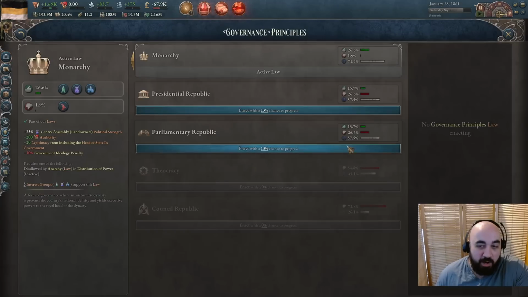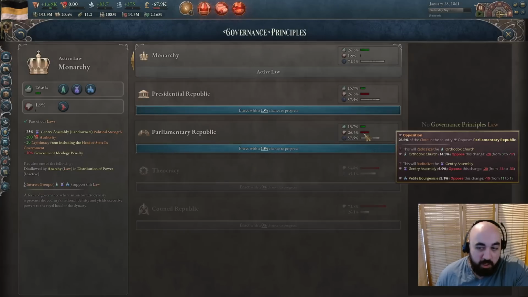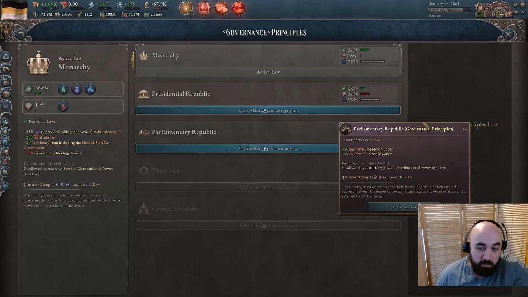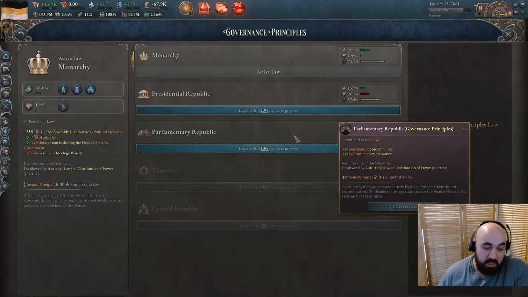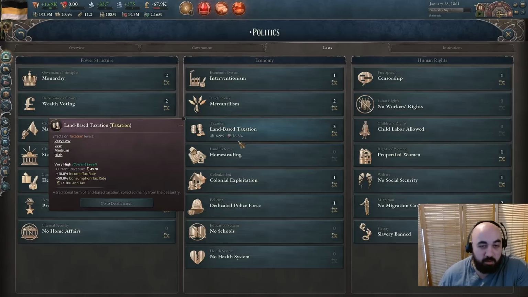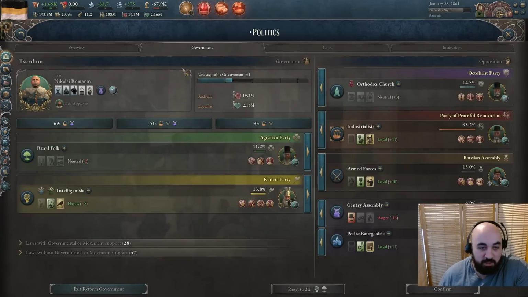And now we kind of are at an interesting bit of a choice where we can either go parliamentary republic, probably rev, and then maybe have to deal with a GP joining on the side of the rev. This has been kind of the case of 1.3.5. This leaves me a little spooked, but this is probably the best if we were like re-rolling or loading or something like this, because once we get parliamentary republic, we should be able to get stuff through relatively easy.